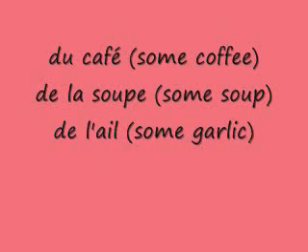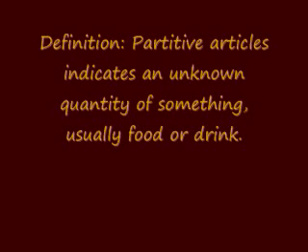Alright, so listen carefully. And by the way, before I begin talking about each individual partitive article, I should perhaps tell you the main function. Partitive articles indicate an unknown quantity of something, usually food or drink.